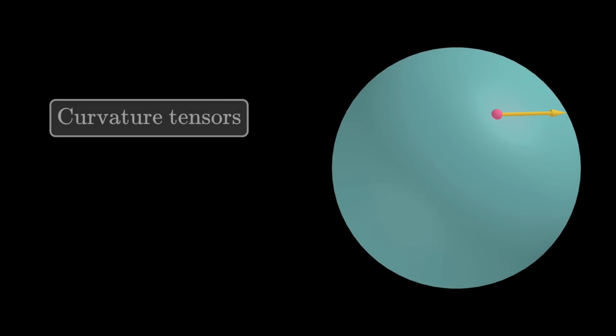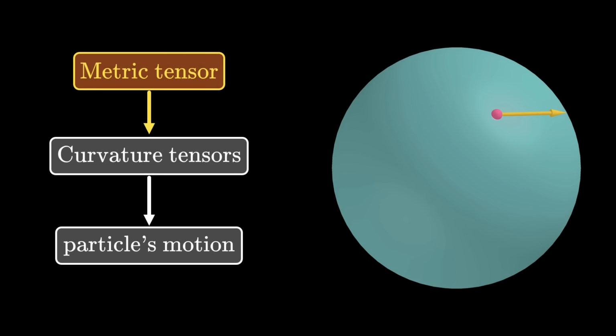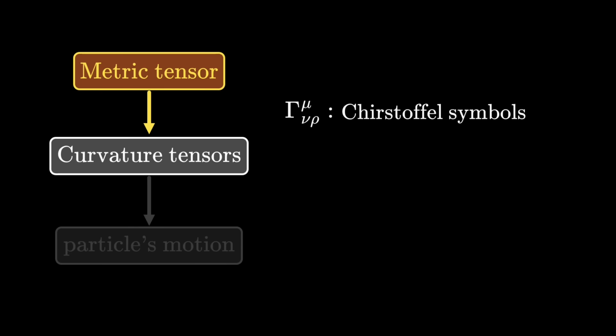Schematically, the curvature tensors dictate how particles move in general relativity. Again, tensors are used because our artificial choice of coordinates shouldn't affect physics. These curvature tensors are in turn defined by more primitive objects known as metric tensors. Yet again, these things are tensors because physics doesn't care about coordinates. However, this step is often computationally troublesome, so troublesome that one of the things during this step, known as Christoffel symbols, are nicknamed Christawful symbols.